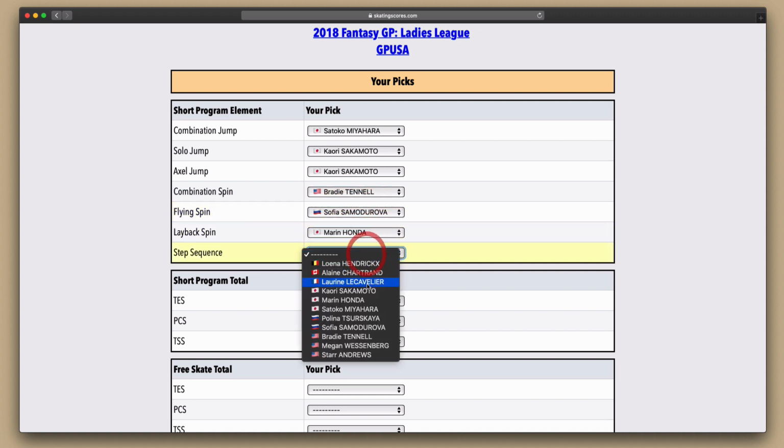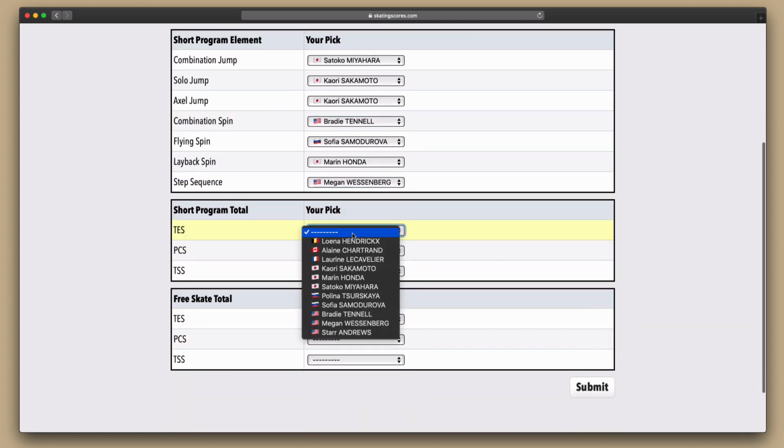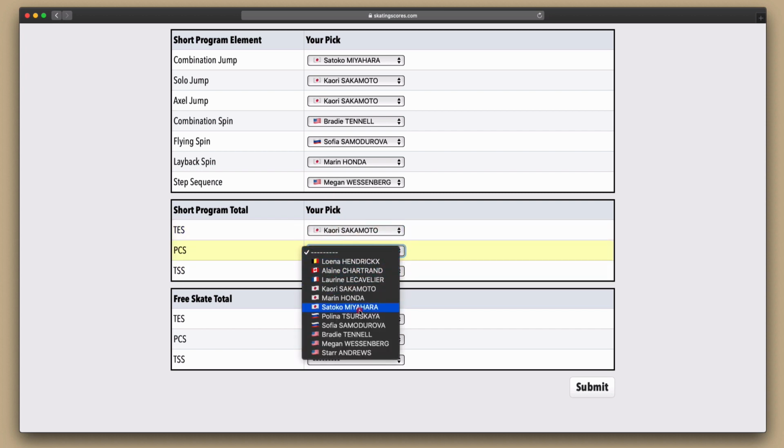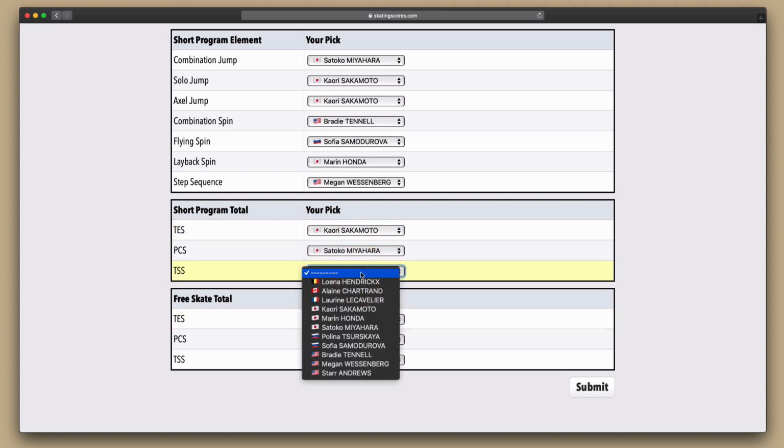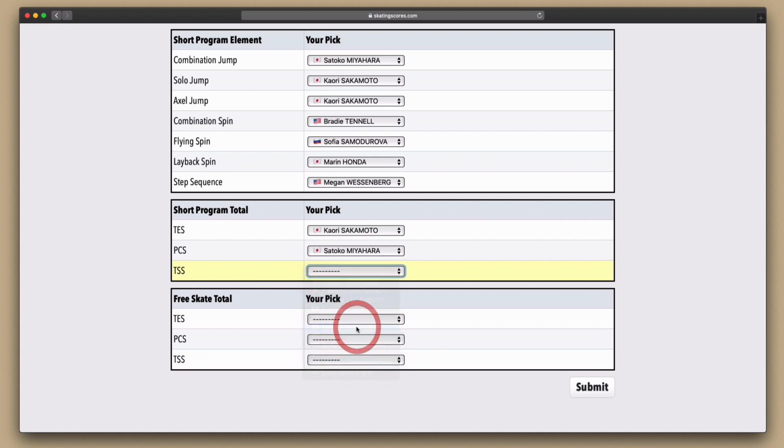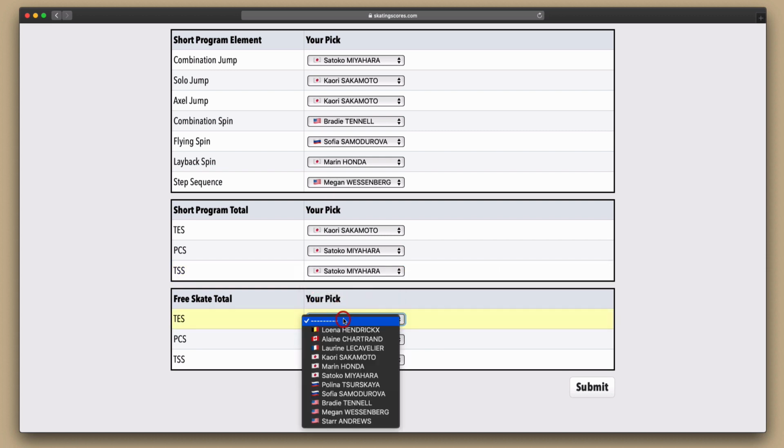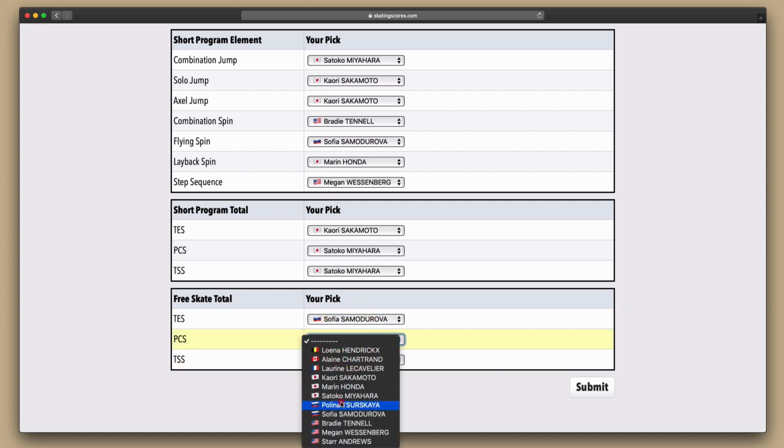Then you can make 3 more short program picks. For TES, you should pick the skater you think will get the highest technical score in the short program. For PCS, you should pick the skater you think will get the highest component score in the short program. And for TSS, you should pick the skater who you think will win the short program. Then you can make those same 3 choices for the free skate.